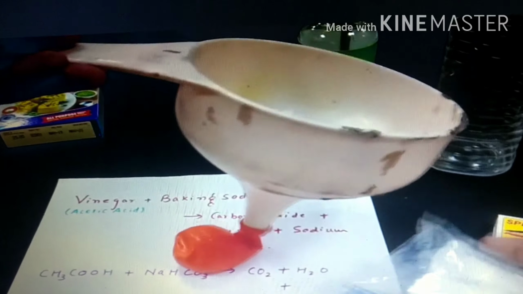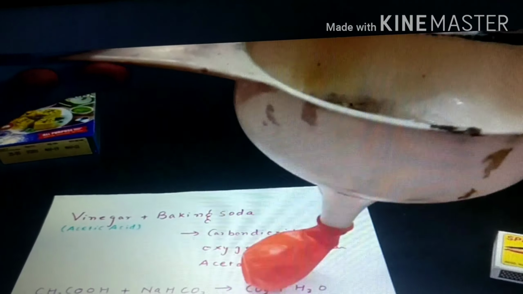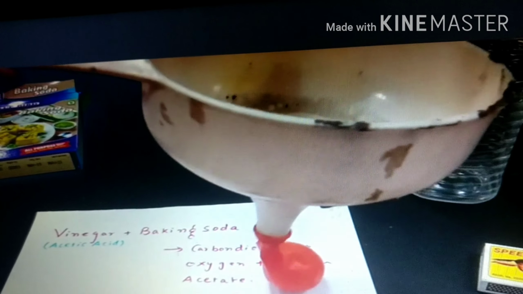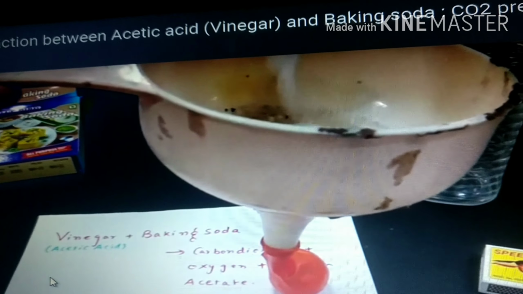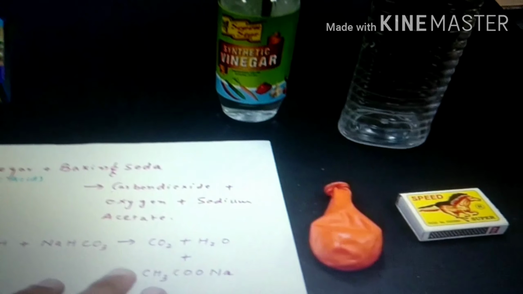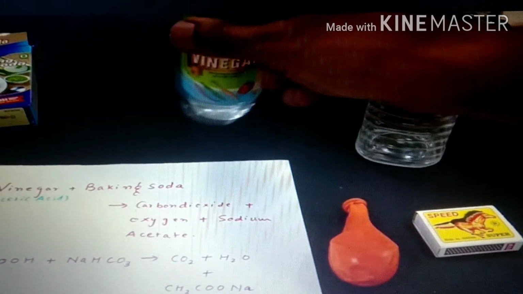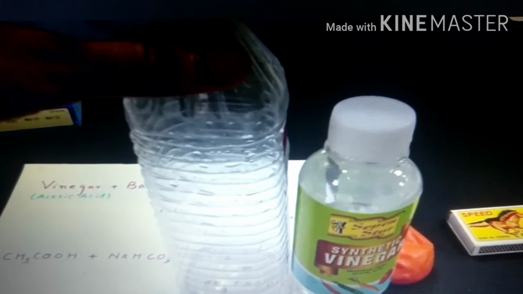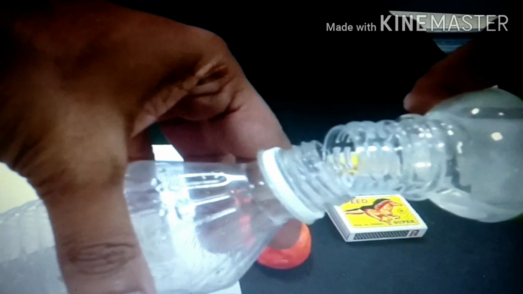How? By using the help of a funnel, collect this baking soda, that is sodium bicarbonate, in a balloon. After this, you have to remove the balloon from the funnel. Next, you have to take vinegar and an empty plastic bottle. Pour this vinegar into the plastic bottle as shown in the video.